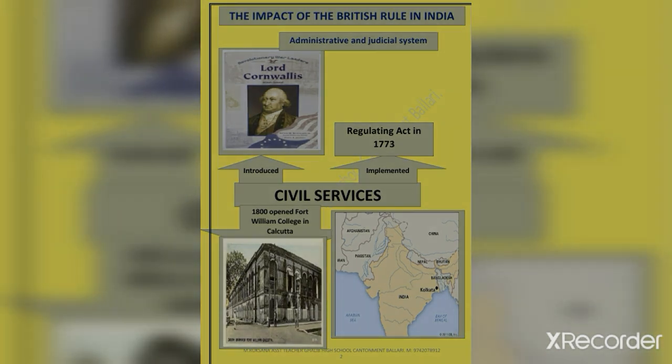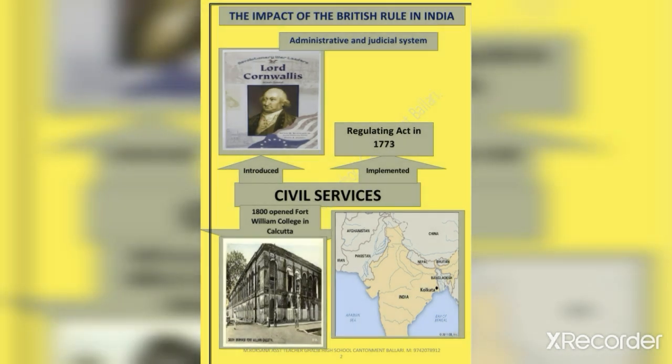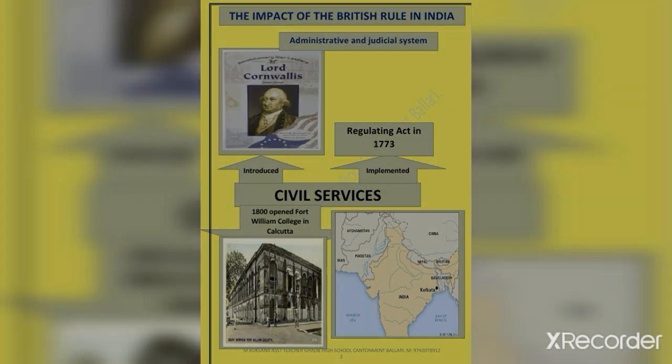Education, judiciary, land taxes, trade and agriculture and other various areas of activities were regulated under various laws and administrative systems. This brought in a new structure to India. While implementing all these measures, they never forgot to protect their financial interest.